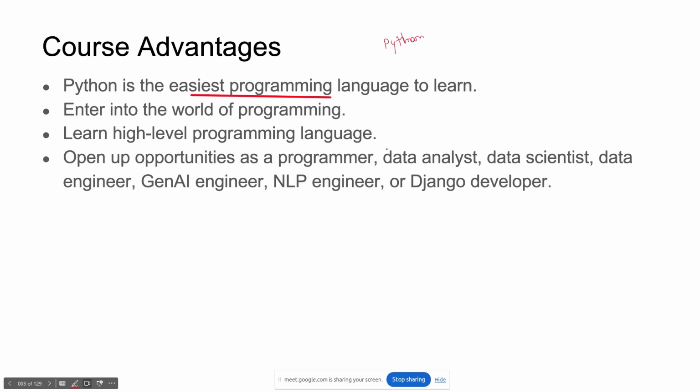So don't worry if you don't know C, C++, Java. If you are learning for the first time, no problem. No problem at all. If you are from an economics background or arts background or commerce background, it doesn't matter. You can learn this. You just need some effort. That's it and nothing else. It is the world's easiest programming language. Easiest, right?